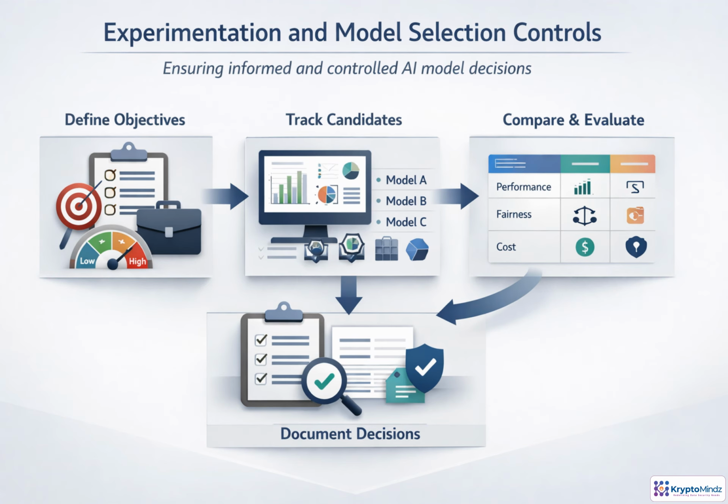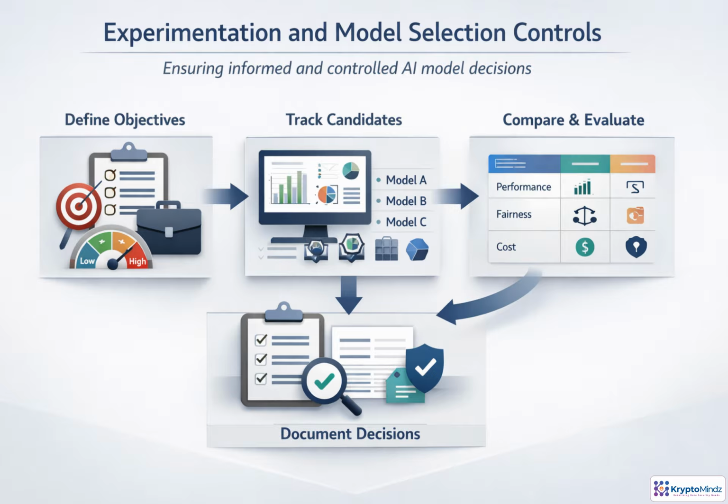Model selection should not be a hallway decision based only on accuracy. Start by tying each experiment to the business purpose, system scope, and risk profile. Then track every serious candidate, including the model type, architecture, assumptions, constraints, and data choices.